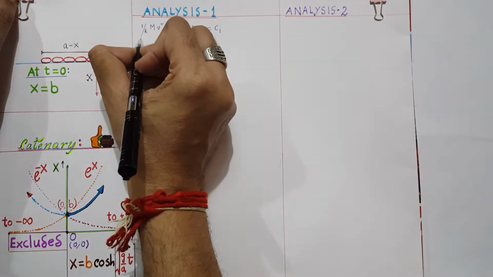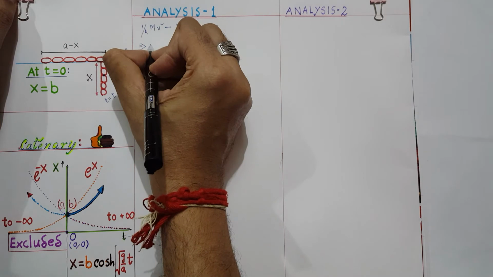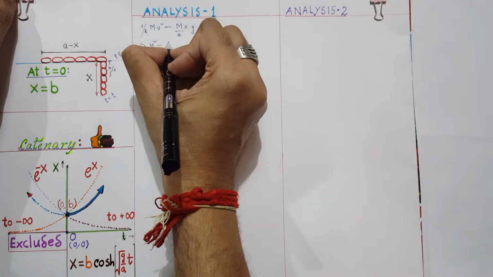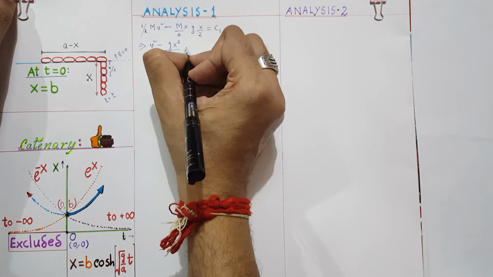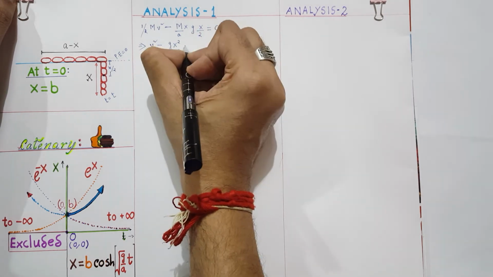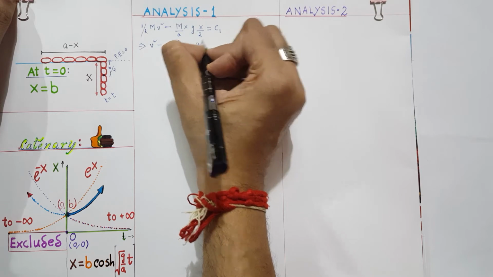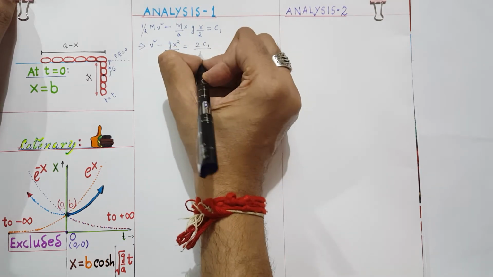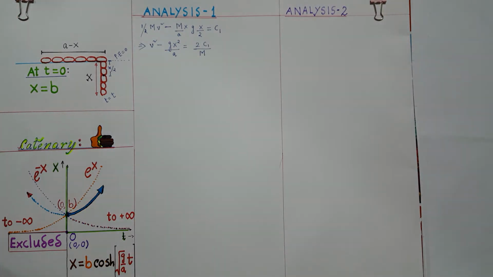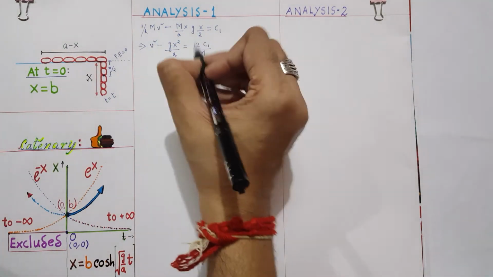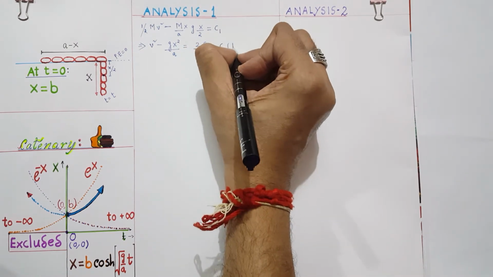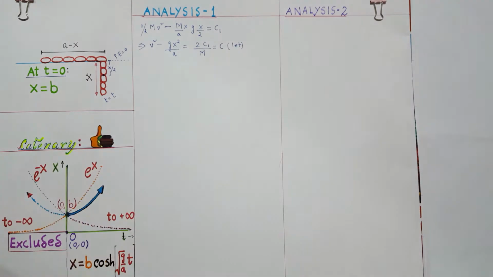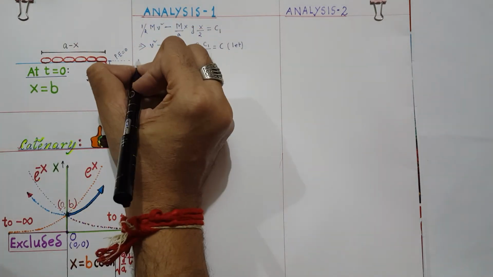It implies v square minus g x square by A equals to 2 times C1 by M. So basically from the left side I took M by 2 common, so I took it on the other side. So this is some other constant. I can call this one as constant C. These are all constants.